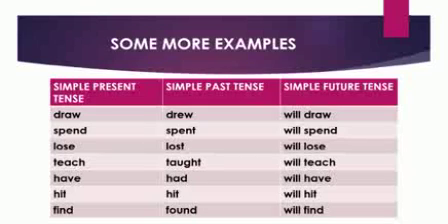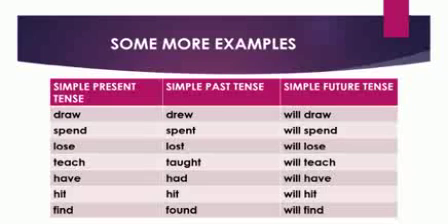Now let's see how the words change their form in different tenses. Draw in the simple present tense, past tense it will be drew, and in the future tense it will be will draw. Here Raj draws a joker very nicely.